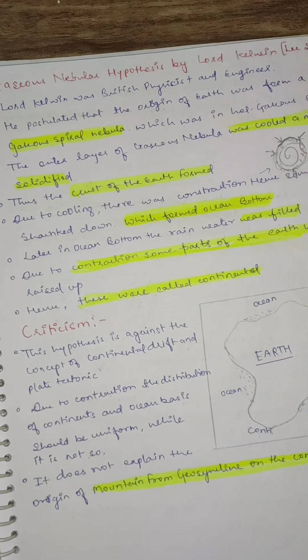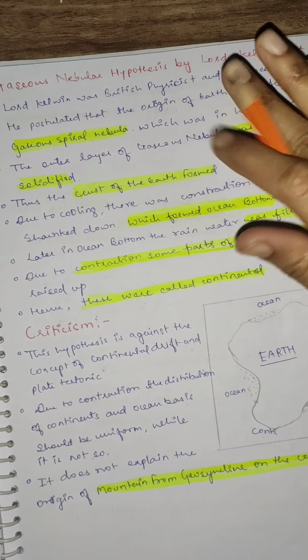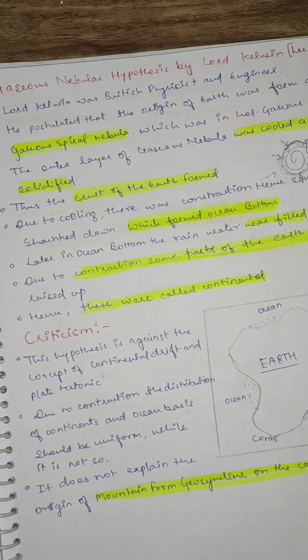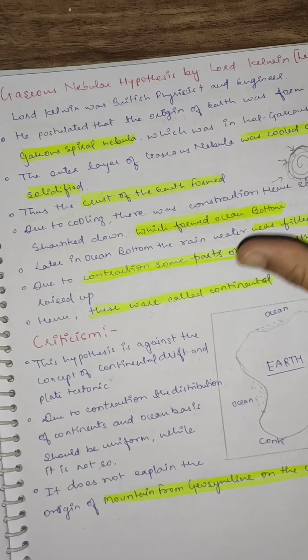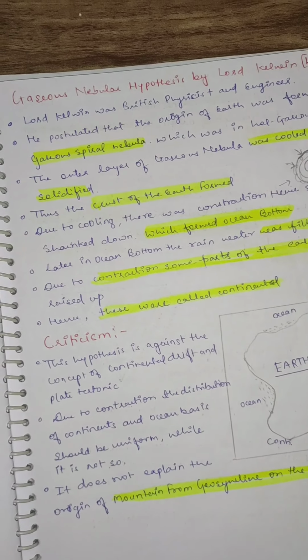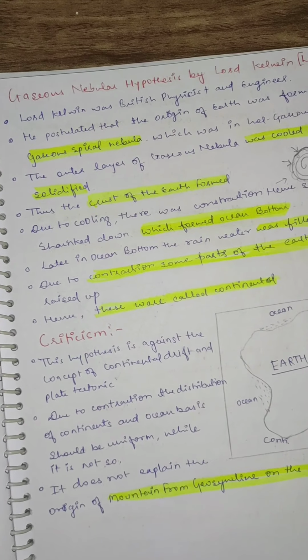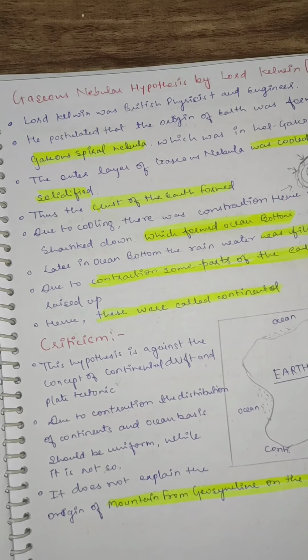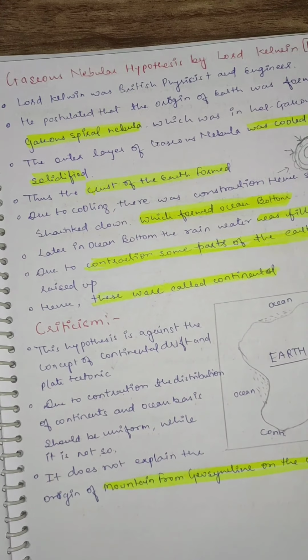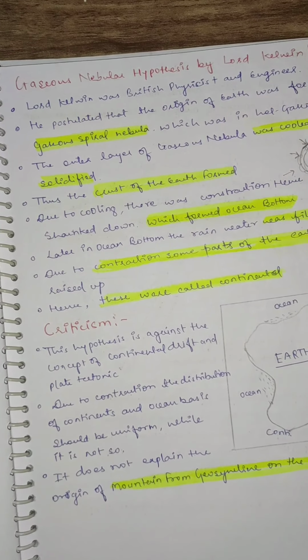Because of contraction, the plain area, or that cooled area, became undulated. Some area was in height, some area was down. The down part gets the water. How does it get the water? It gets the water from the raining.